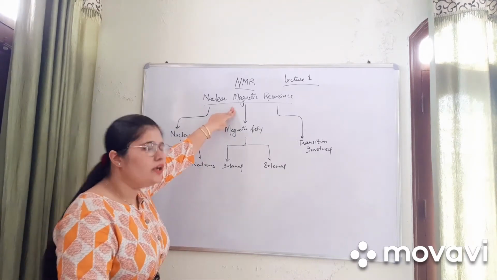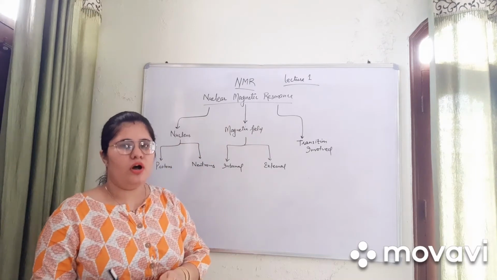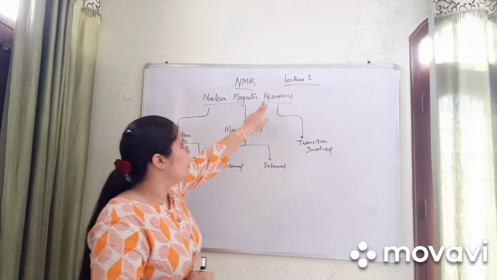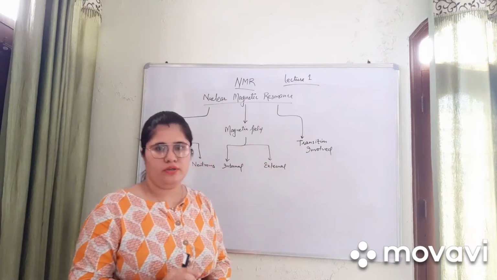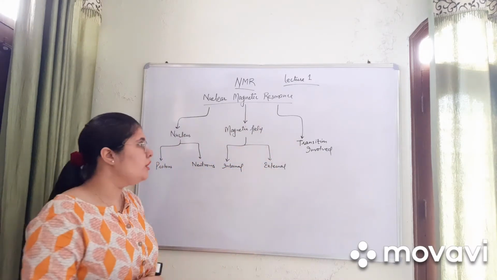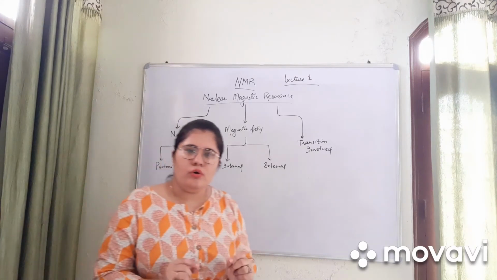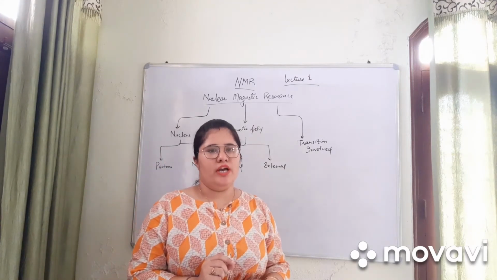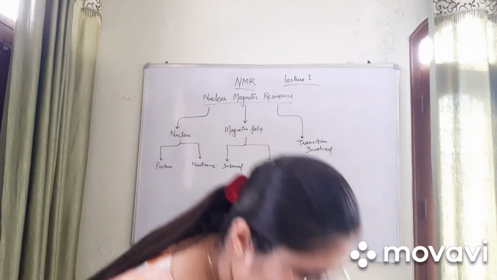And the magnetic term arises from the magnetic field. It can be internal or external. Resonance arises from the transition involved, the basic transition involved in NMR. Then, first of all, we should know about the term nuclear spin before starting our lecture. Let's start.